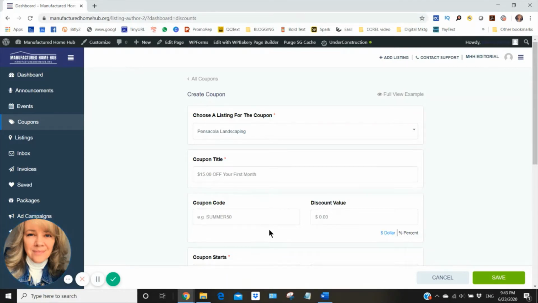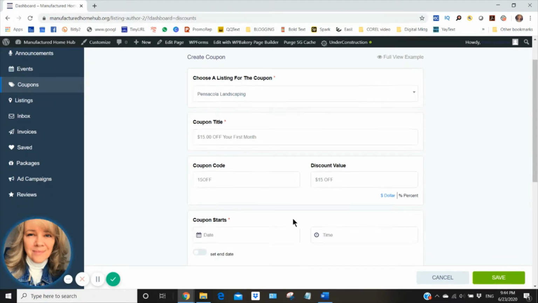The coupon code, you can create anything you want. I'm just going to put 15 off. And then I put the dollar amount here, 15 off. I like to put this like this, and I'll show you why when we look at the finished product. The amount, if this was 15% off, I would put it like that. But in this case, it is a dollar amount. So I'm just going to put $15 off.